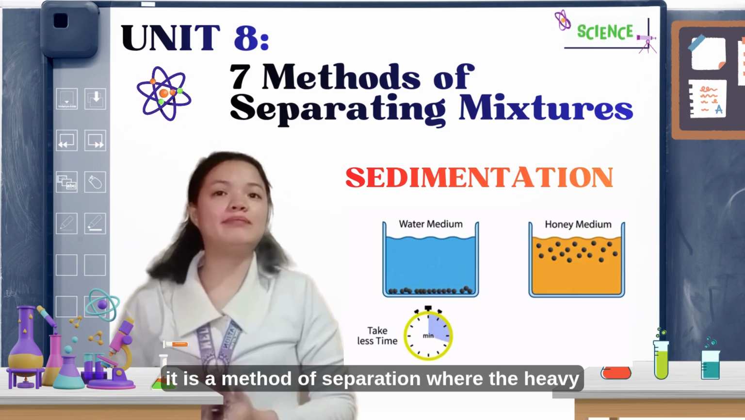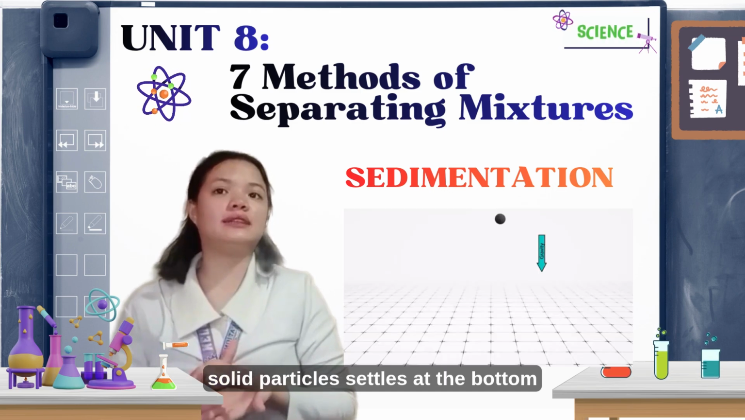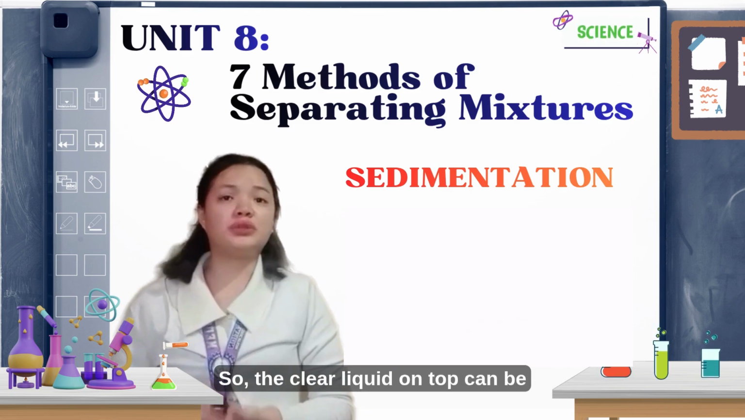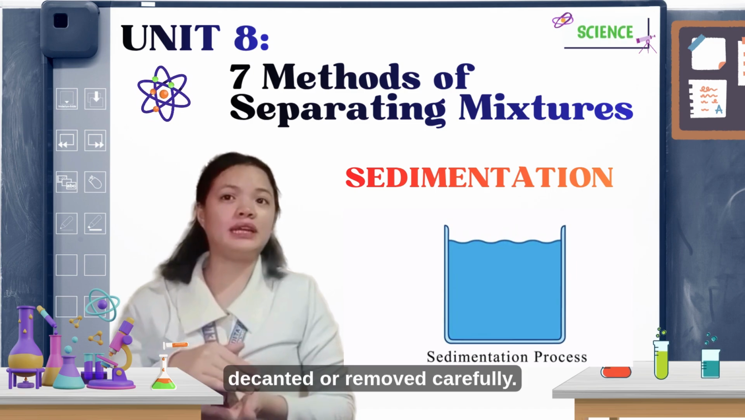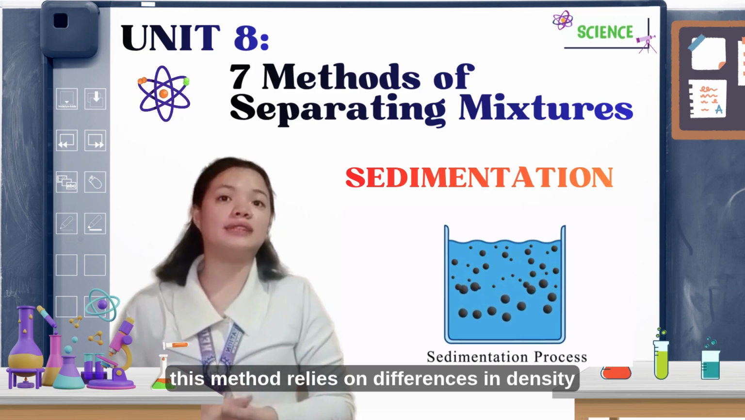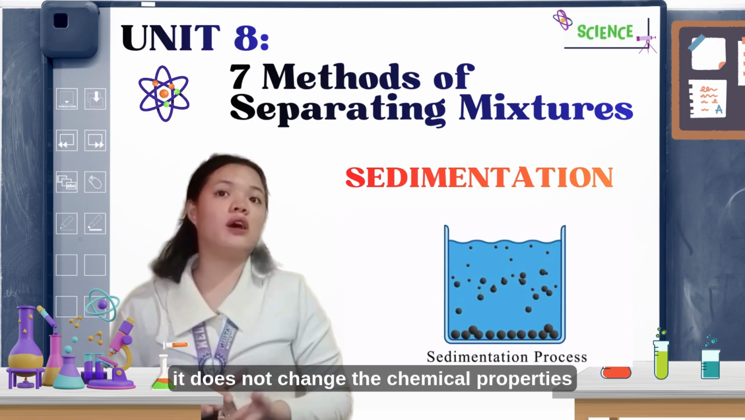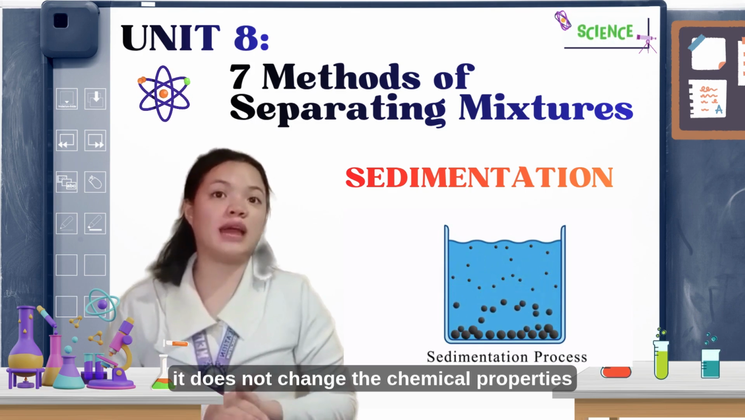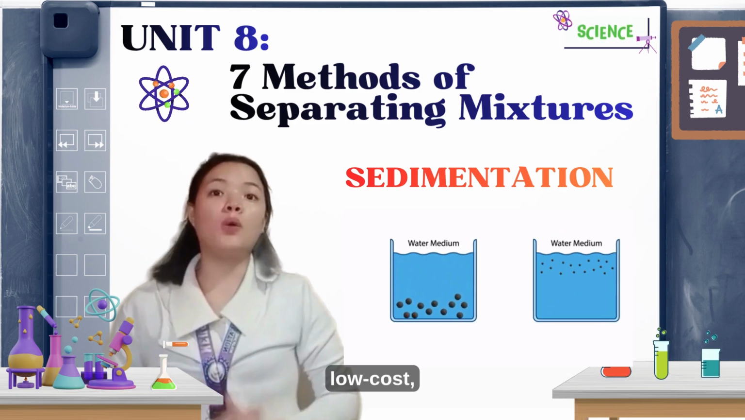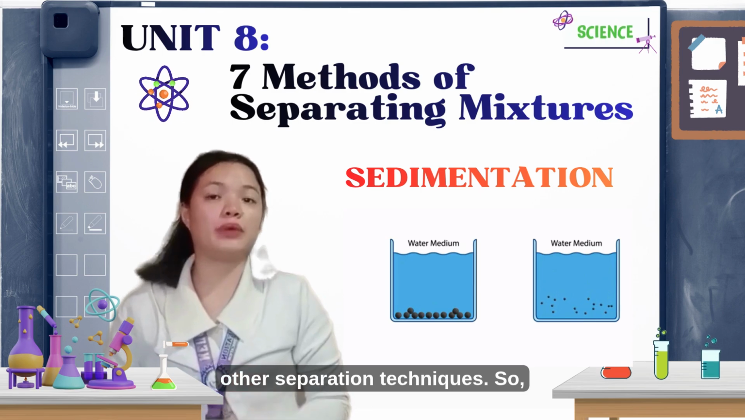So, it is a method of separation where the heavy solid particles settle at the bottom of a liquid under the influence of gravity. So, the clear liquid on top can be decanted or removed carefully. So, this method relies on differences in density between solid and liquids. Also, it does not change the chemical properties of the components. So, it is a simple, low cost, and often used before filtration or other separation techniques.